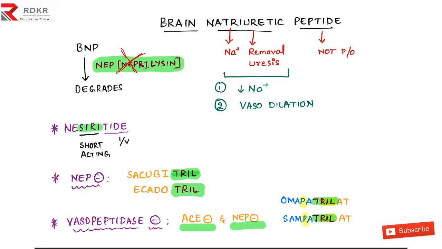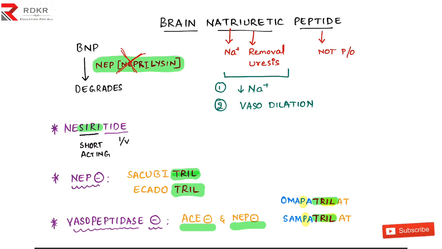Okay, after giving this, he found the BNP is not staying in the blood for a long period. There is some enemy that is killing the BNP, and the BNP was degrading very fast. And later he found the enemy was NEP, neutral endopeptidase, and he named it neprilysin, which is lysing the brain natriuretic peptide. So it is breaking down the BNP.